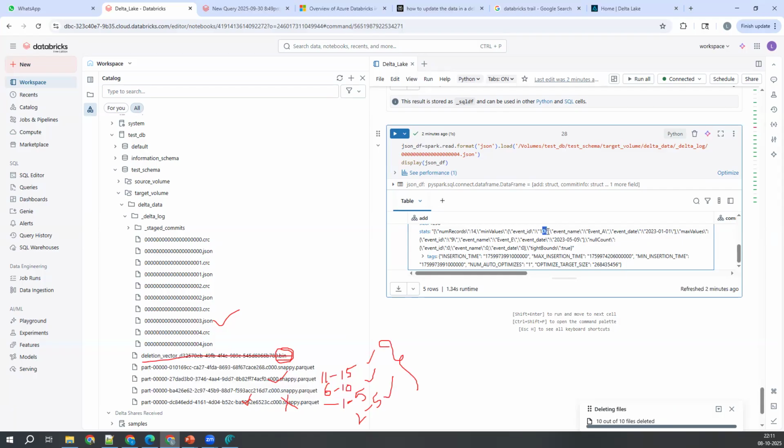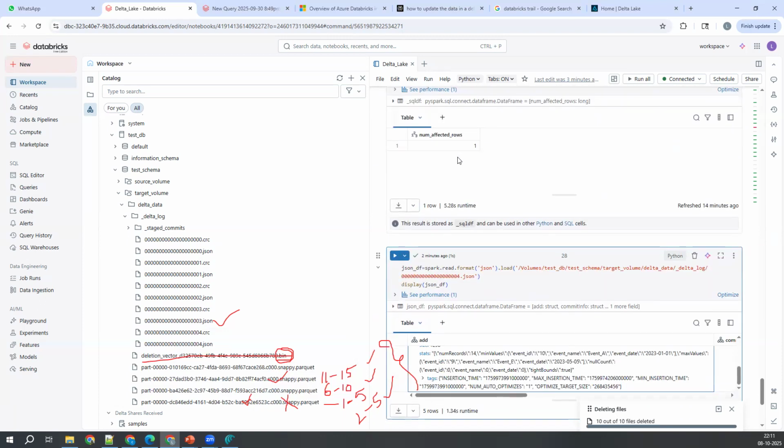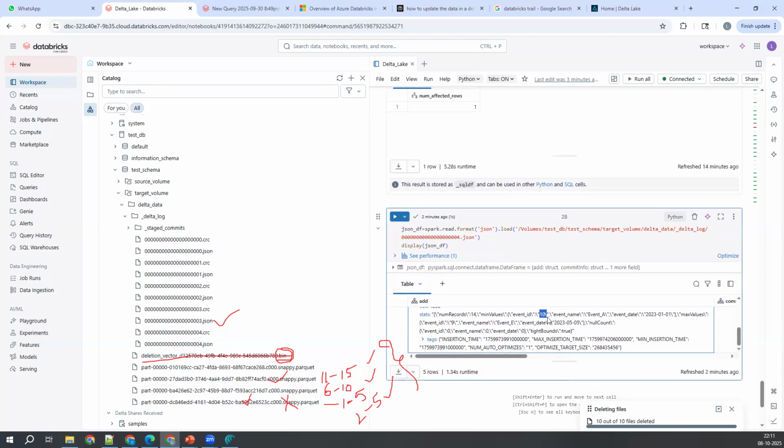See, if you sort strings by order, you will not get a proper numeric order, right? Maybe because of that reason it is showing like that. But actually, it will show the minimum and maximum values properly. We could have converted that event ID into integer or number format, then we could have got it properly here. Why is it showing 9 and 10 here? The event name it is showing properly. Only the numbers it is not showing properly. 01 to 05 also shows properly here. Only this one is behaving differently.